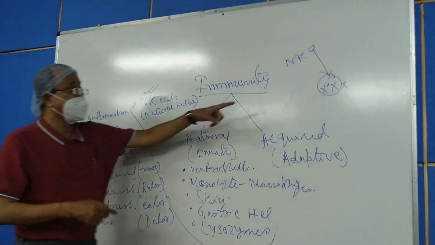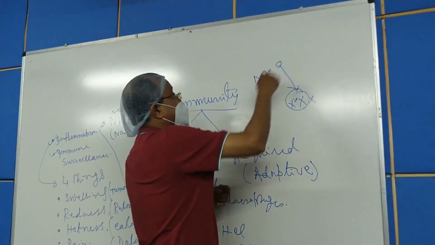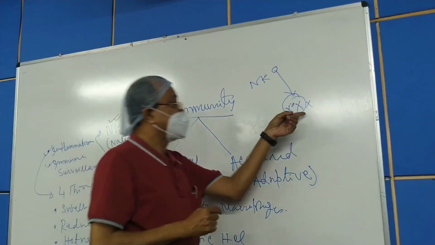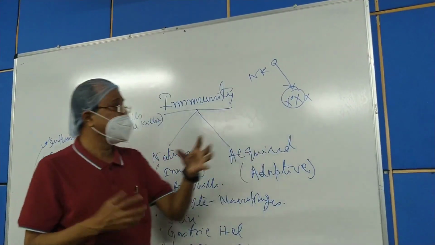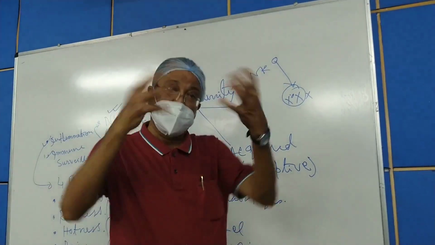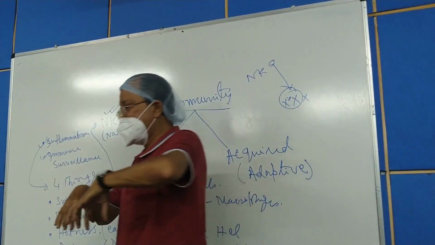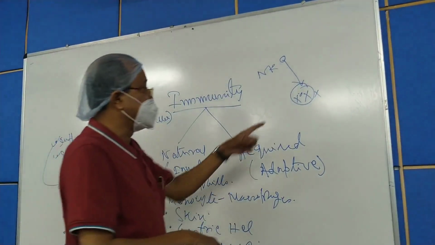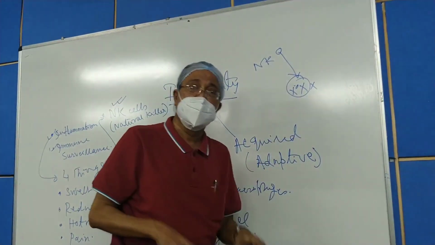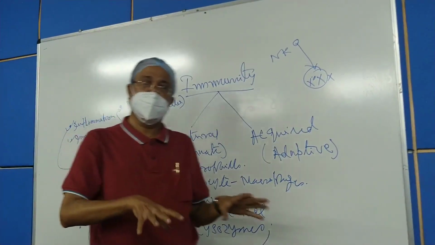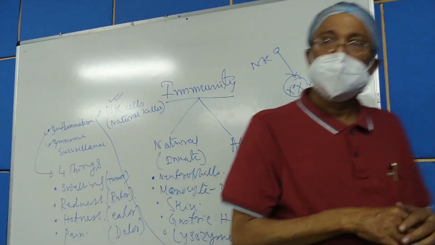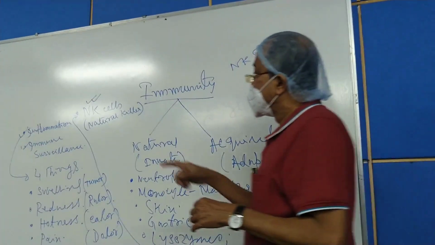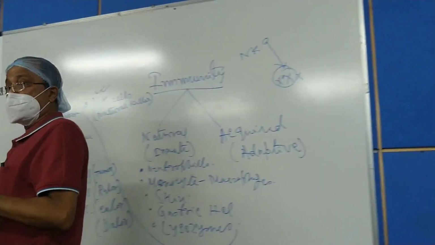Now, if this fails, that is, if the natural killer cell cannot detect the tumor cell, or if the tumor cell is capable of hiding itself from the surveillance of the natural killer cells, then there is development of a tumor of any organ whatsoever in our biological system. So this is known as the immune escape.